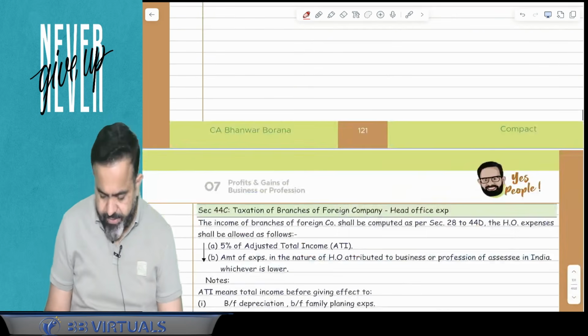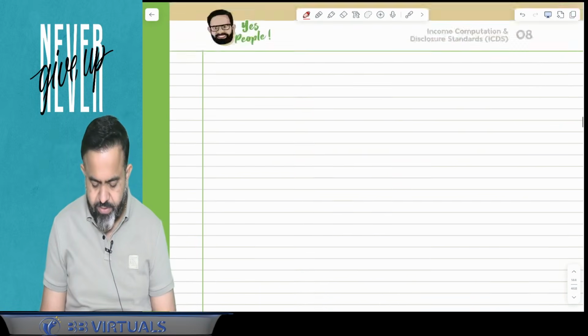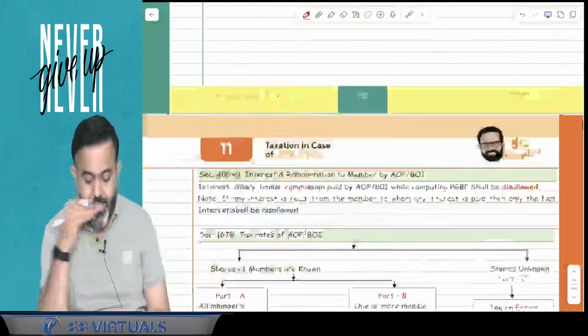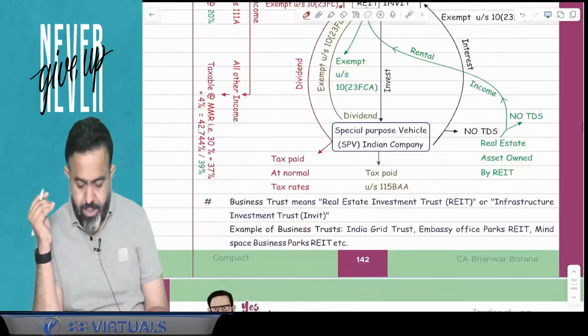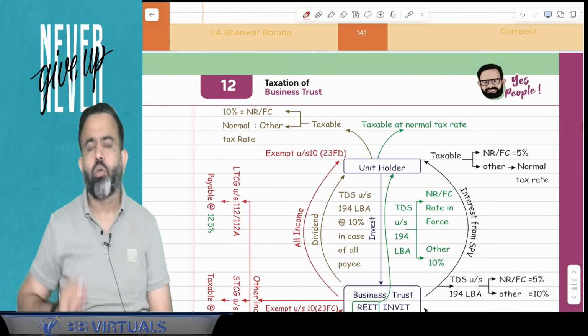And done. Okay guys, after that in PGBP, in the ICDS topic, obviously there is no amendment. After that, in political party, partnership firm, AOP and BOI, there is no change. In the trust topic, there is a business trust topic where there is a small change.